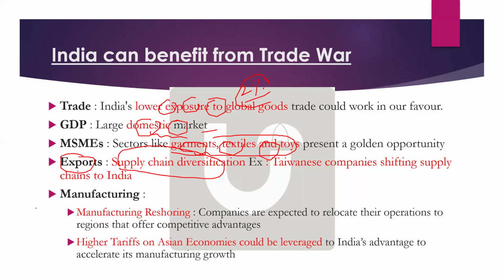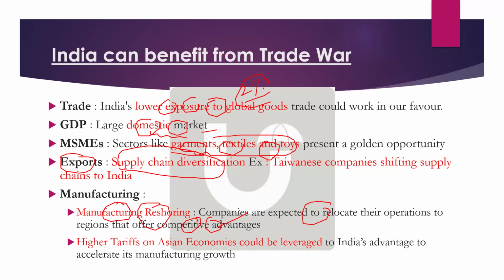Next, manufacturing also. This is called manufacturing reshoring. Companies are expected to relocate their operations to India because India has better advantages. Competitive advantage is given recently, and India also has relatively lesser tariffs compared to other countries. For example, if you compare Bangladesh and China, US tariffs are higher on Bangladesh and China than on India.